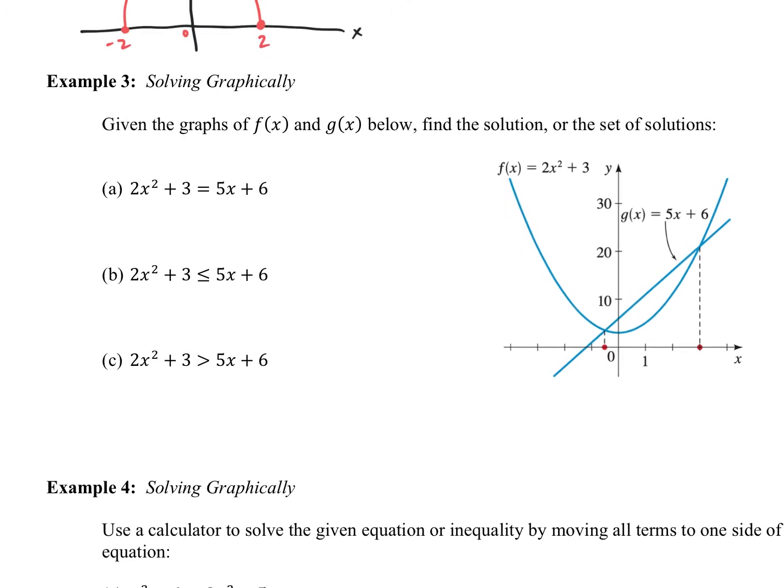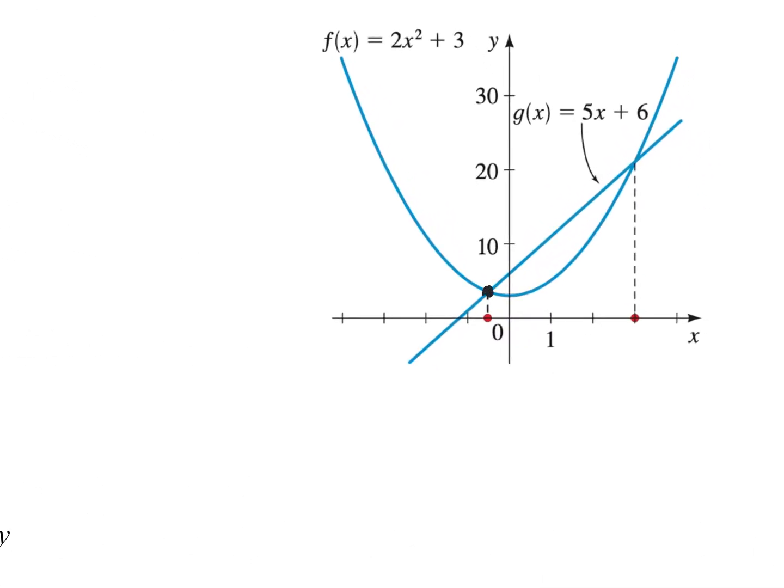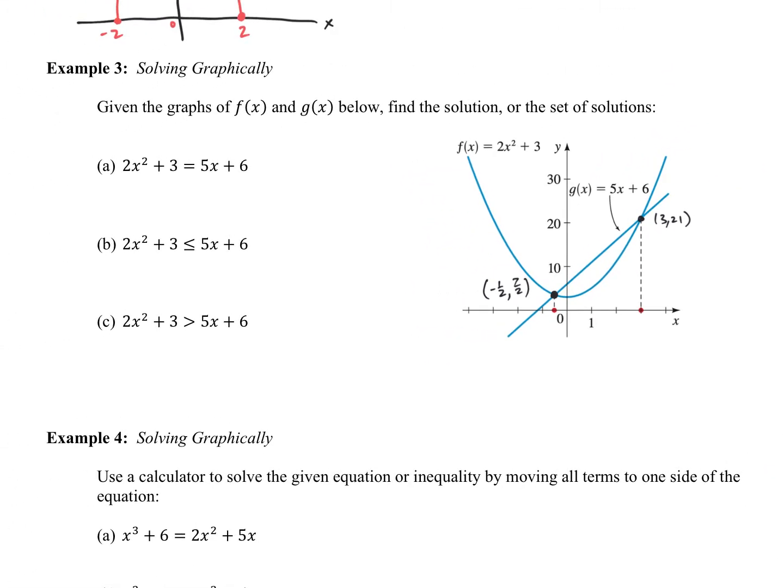Okay, for example 3, the two graphs are actually given to you rather than having to put them in the calculator, which again you could certainly do. They're written out for us. I needed to graph these just to figure out the points of intersection. I'll talk through that with you in the next lesson. This point of intersection is (-1/2, 7/2), and this intersection is (3, 21). So again, don't feel like you have to be able to see that just by looking at the graph. We would be able to do that in our calculator using the intersection option.